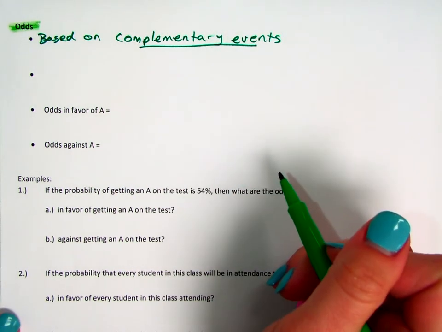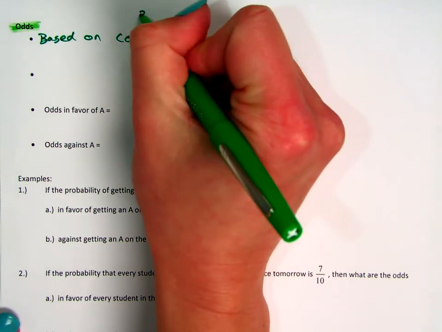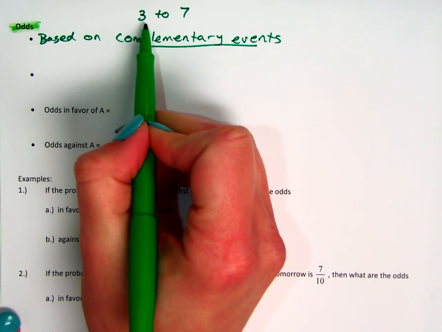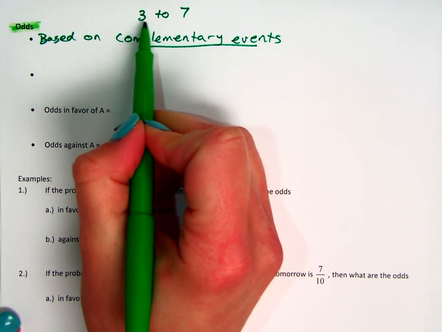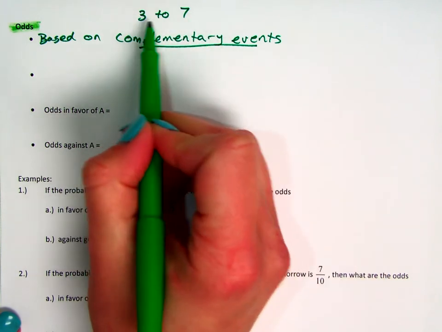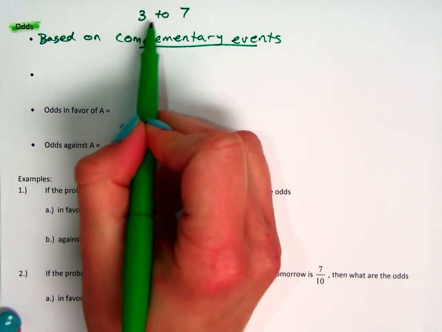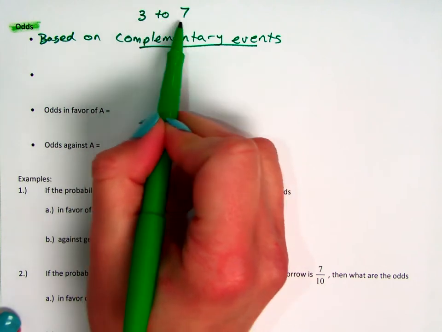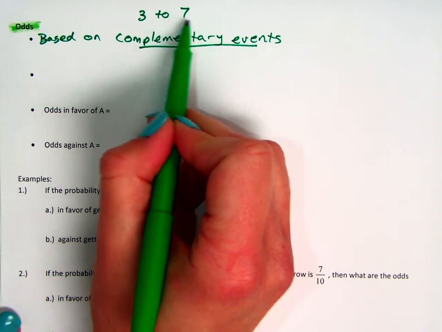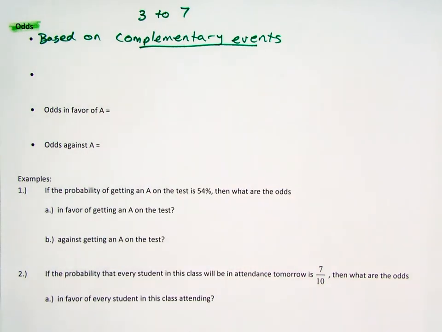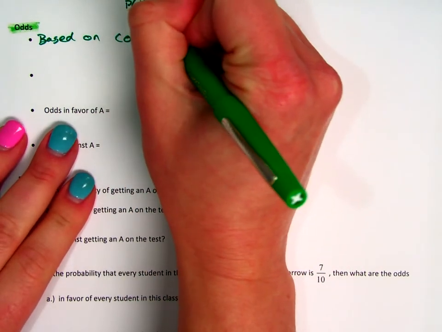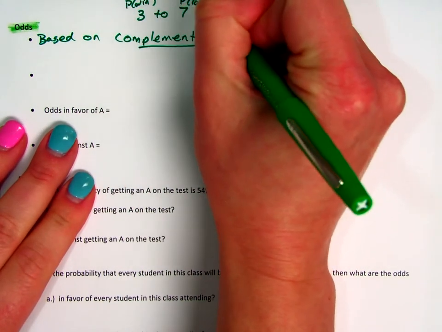Now when we talk about odds, you've probably heard things before, like the odds are 3 to 7. In other words, there's 3 options for them to win to 7 of them to lose. So if we want to know what are the odds that they win and we say it's 3 to 7, there's 3 options for them to win and 7 ways for them to lose. The idea being that it would be 30% likely that they win and 70% likely that they lose. So these are probabilities. Really it's the probability of the win to the probability of the lose from the front side.